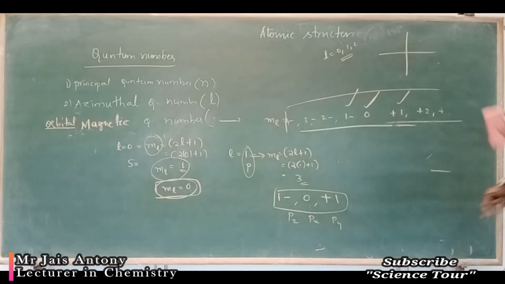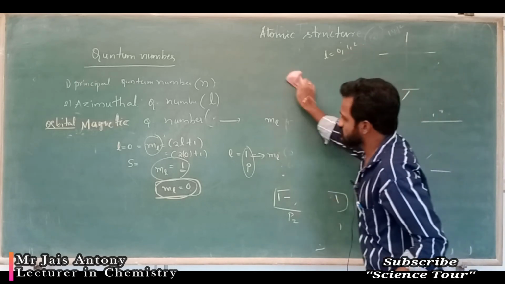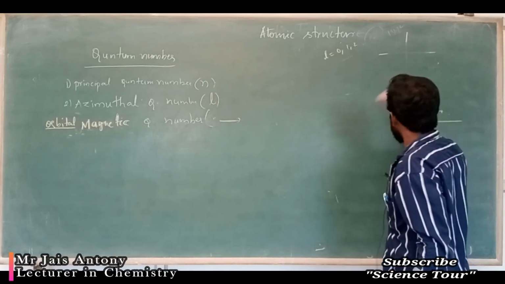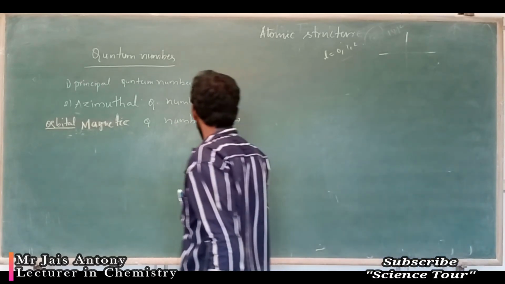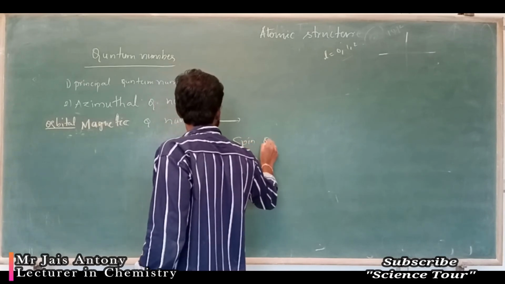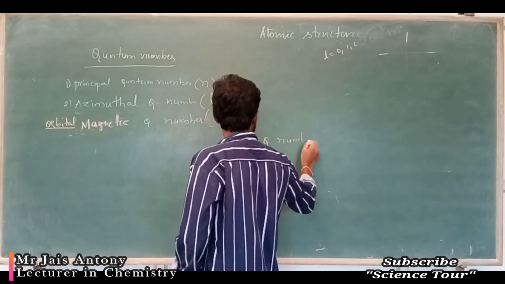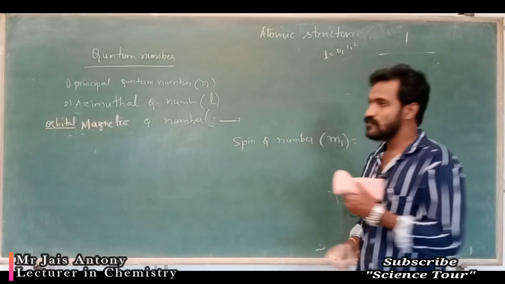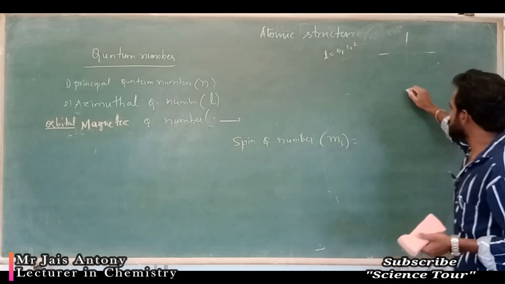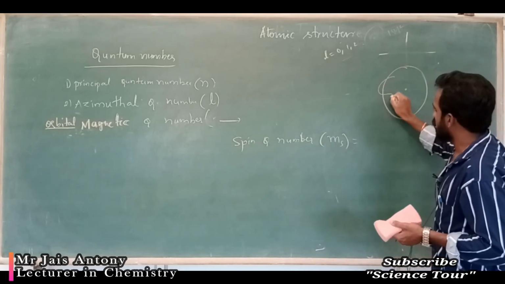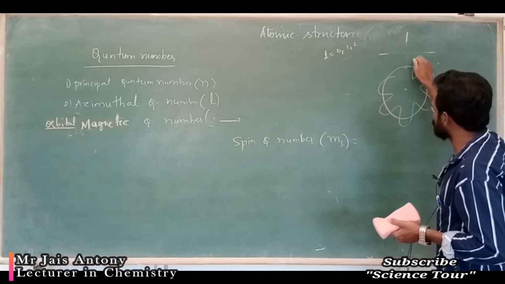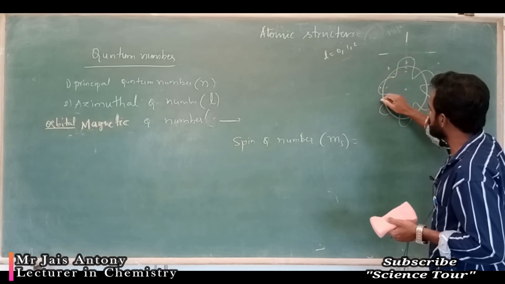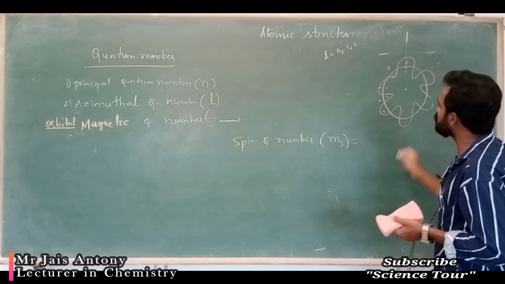My dear students, the final one is spin movement, spin magnetic movement, spin quantum number. It is represented by ms. So as I already discussed, the electron revolves on its axis, always moving plus, minus, plus, minus, that movement is possible.